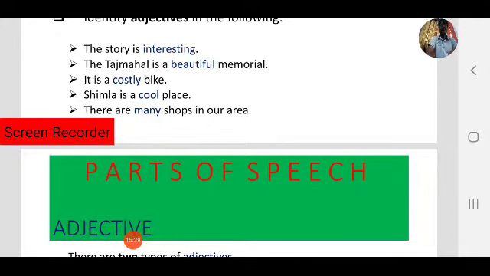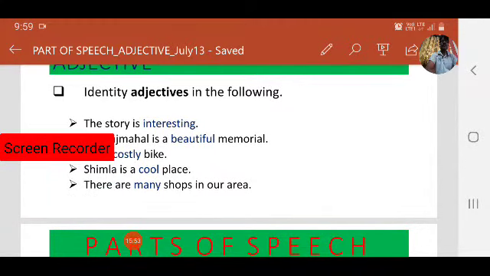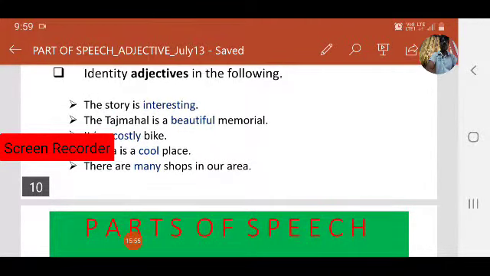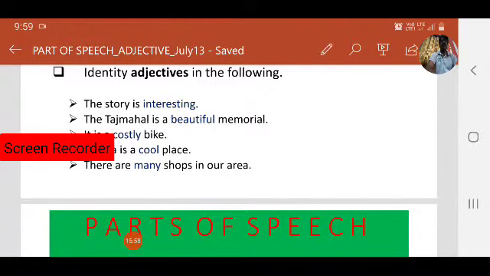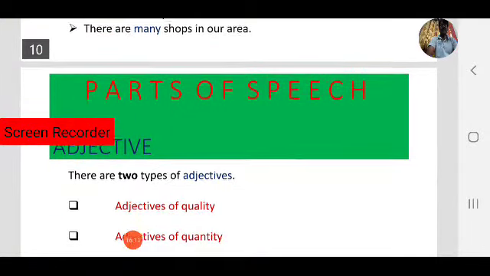Next one, there are many shops in our area. Many shops. So shops is a noun. Many is an adjective. Like these are adjectives. So always keep in mind, an adjective gives more information about a noun or pronoun, that describes the quality, quantity, or number. Now go into more detail.